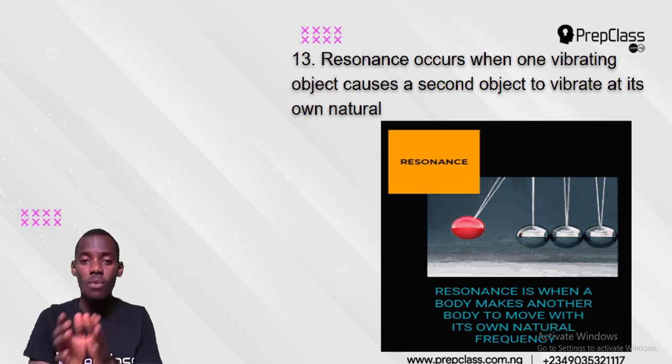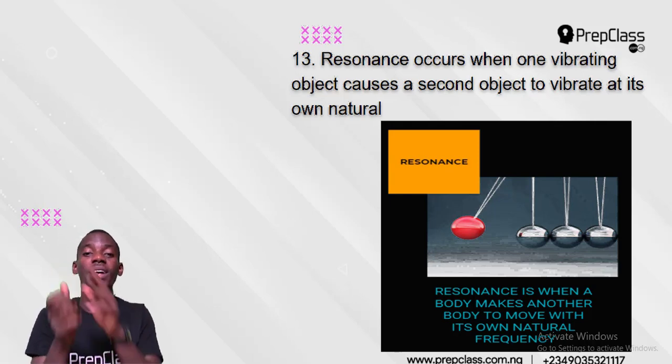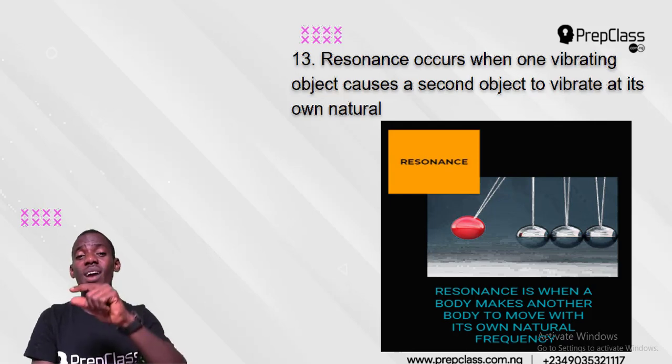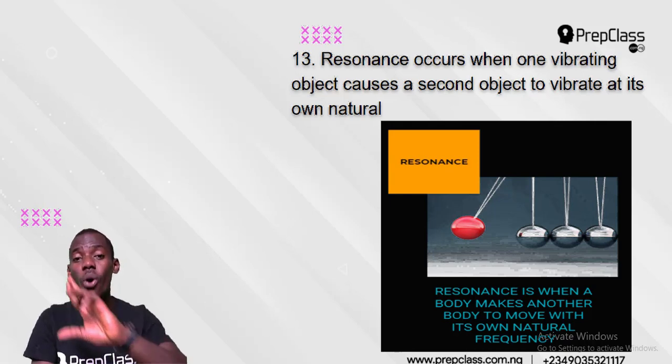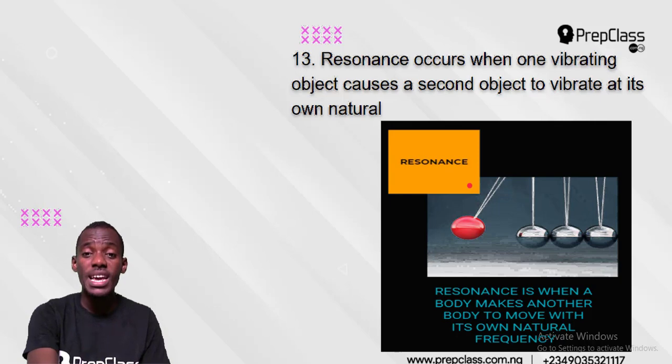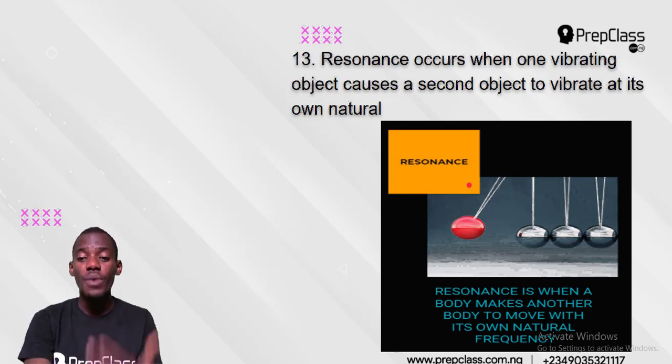And that is the way a chime works. It is just by hitting the first one that it will transfer its natural frequency to the other bodies, and then there will be a resonance. They will all move with the same frequency. Okay, so that is it.